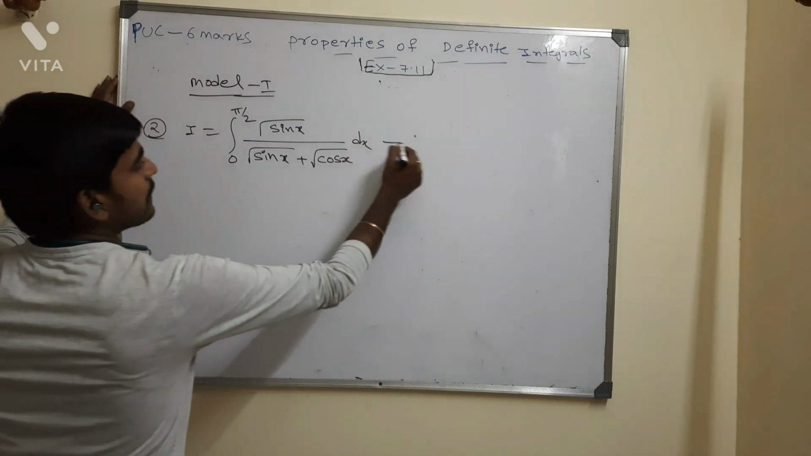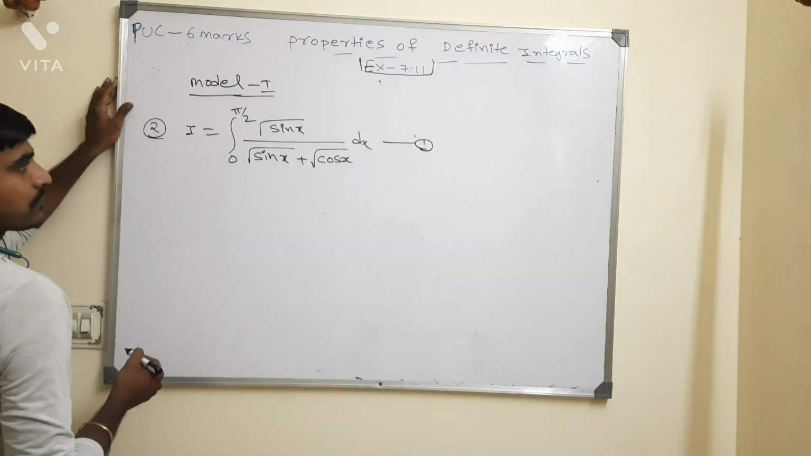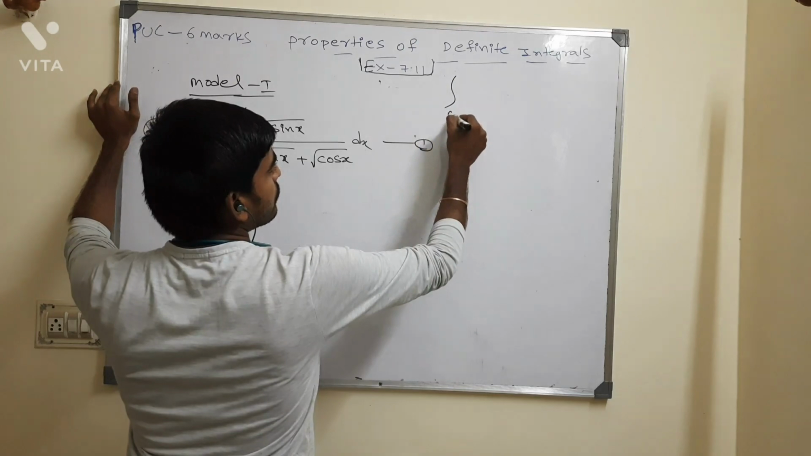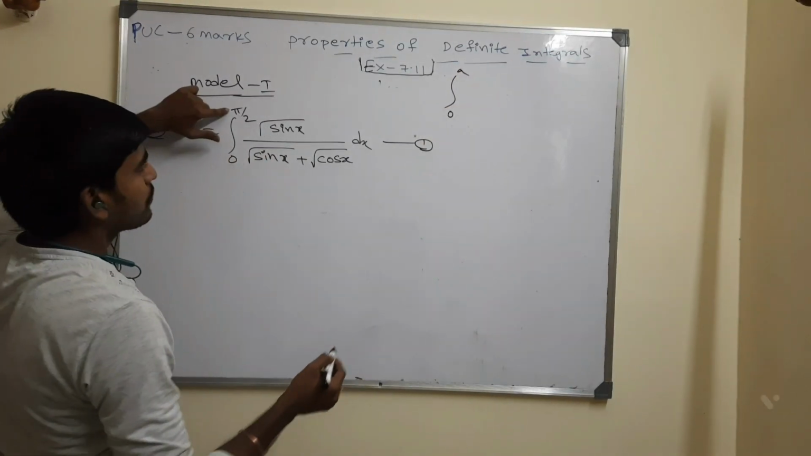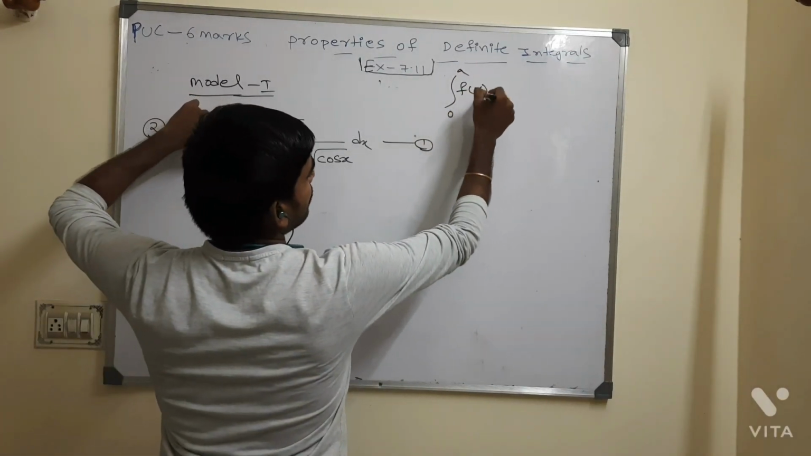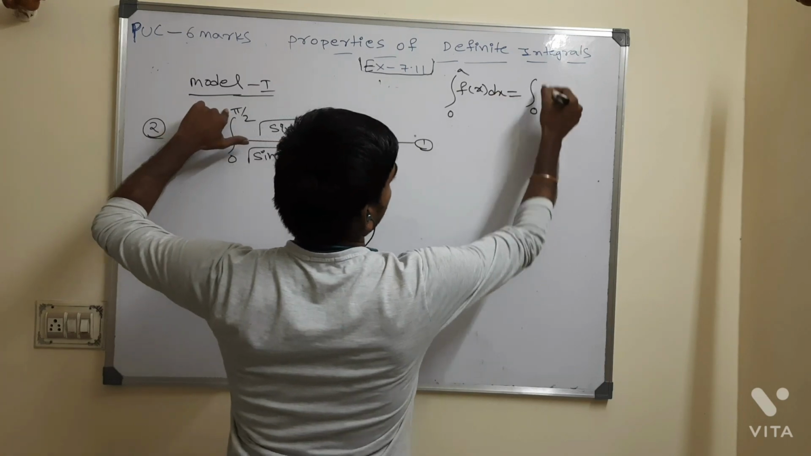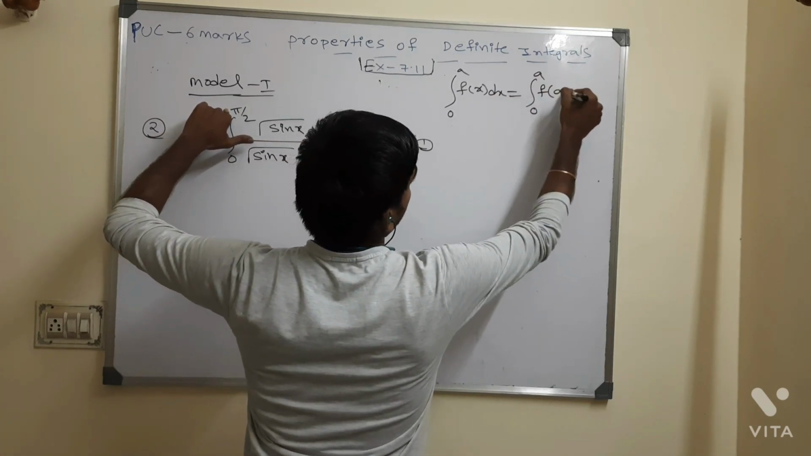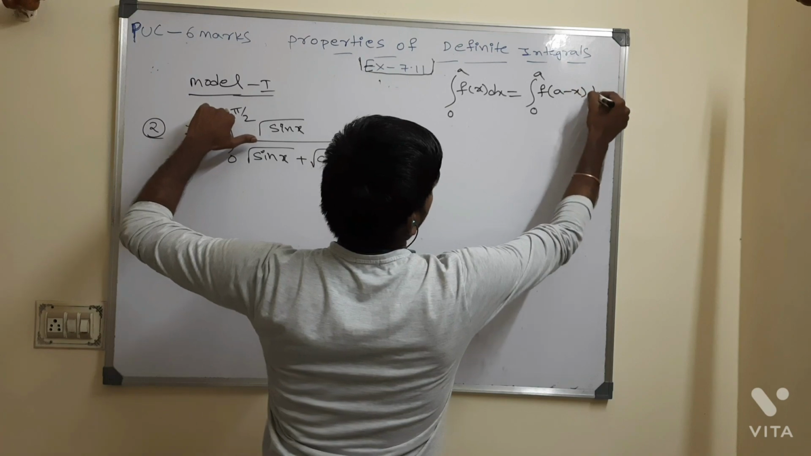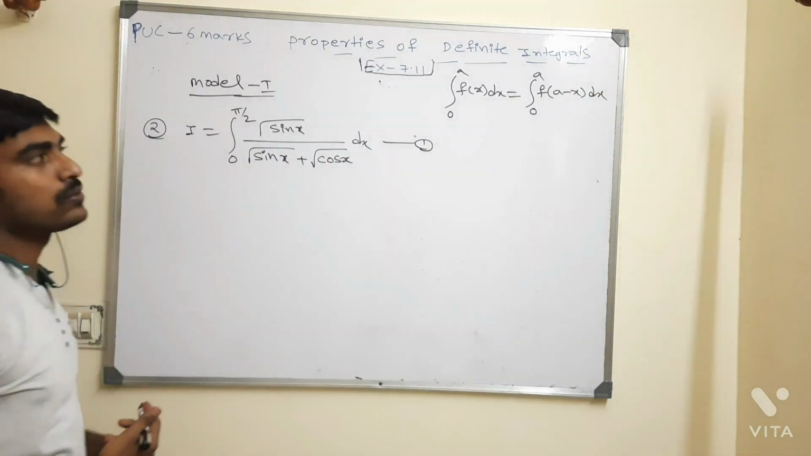So let me know now. Please consider this as equation number 1. Okay, I hope this looks like the 0 to a property. 0 to a f of x dx means what? 0 to a f of a minus x whole dx, right?